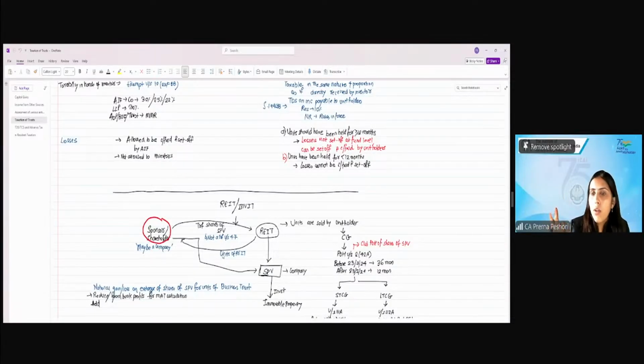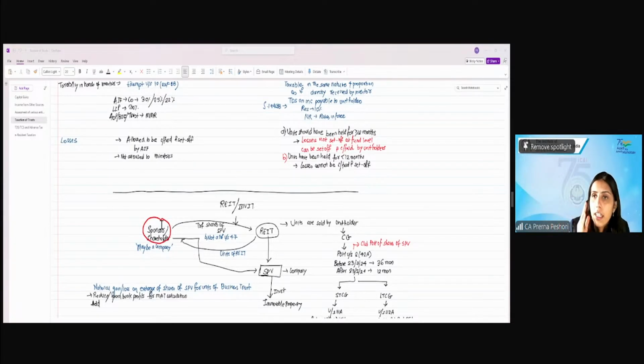Okay. Now, if the shareholder of an SPV is also a company, then what gets applicable to a company? Minimum alternate tax, right? If a shareholder is a company, there is an applicability of MAT on the company. I'm talking not about the SPV, I'm talking about the shareholder who is also a company, right?